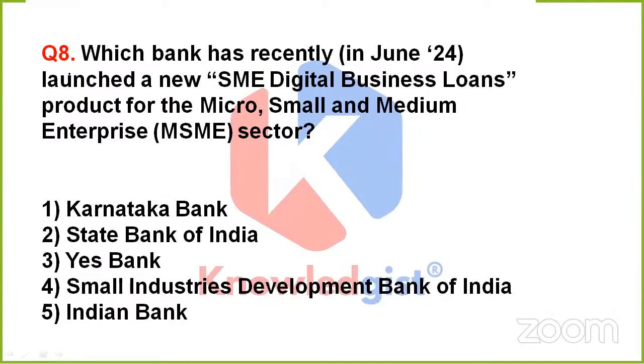Clear? Now, the next question is asking, which bank has recently launched a new SME digital business loans product for the MSME sector? Is it Karnataka Bank, State Bank of India, Yes Bank, option 4 Small Industries Development Bank of India, or option 5 Indian Bank? Which is the correct option? They are simply asking, tell us the name of that bank. What has it done? It has launched a new SME digital business loans product for the MSME sector. So which is the correct one? Anyone?